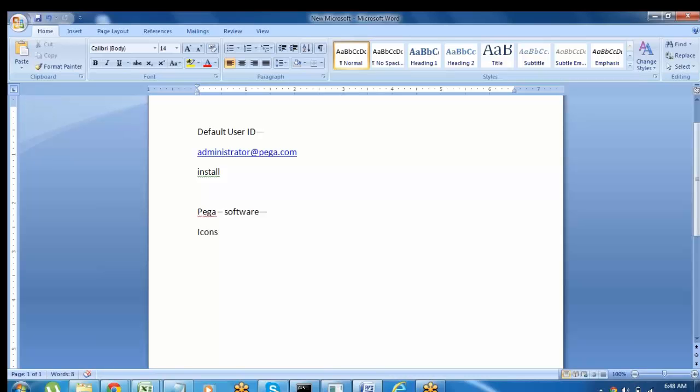One is the startup icon, meaning starting the server. Then the shutdown icon, meaning shutting down the server. And the login icon, with which we can log into the tool. These are the three icons created on the desktop. The startup icon means starting the server, and the shutdown icon means shutting down the server.